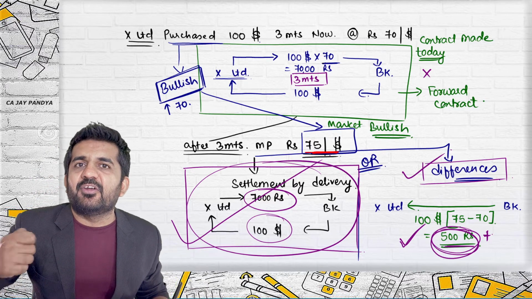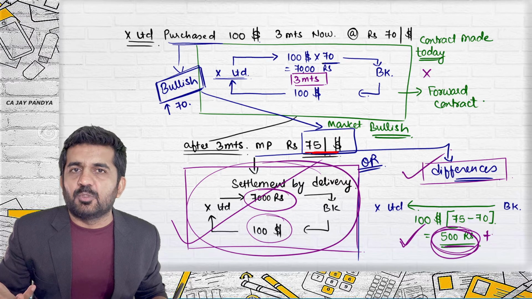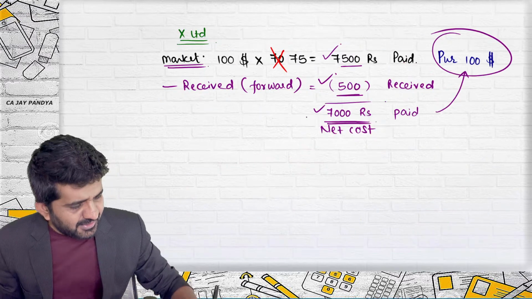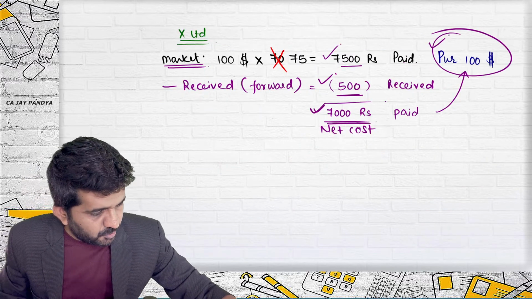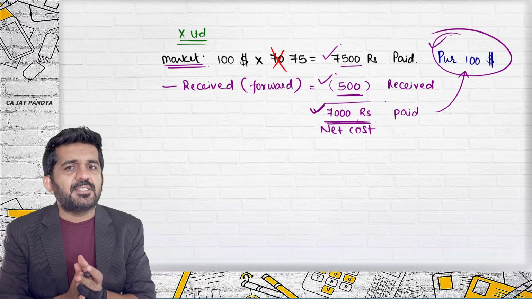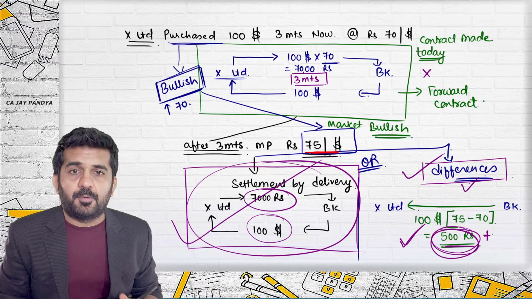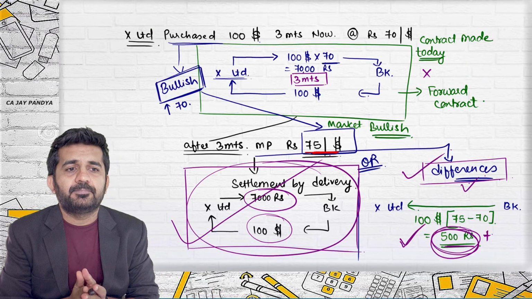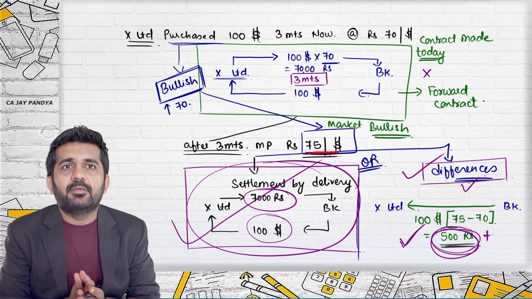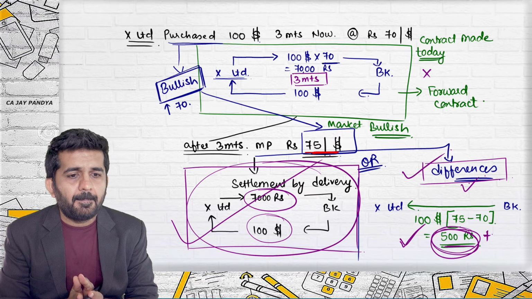You were getting $100 and you were paying 7,000. You needed to pay 7,000 rupees. In this case, also your net cost is 7,000 and you are purchasing $100. Will you change the answer or will you keep it same? The difference is more profitable? No, there will be no difference whether by settlement. Yes. There will be no difference if we are doing settlement by difference or by delivery.